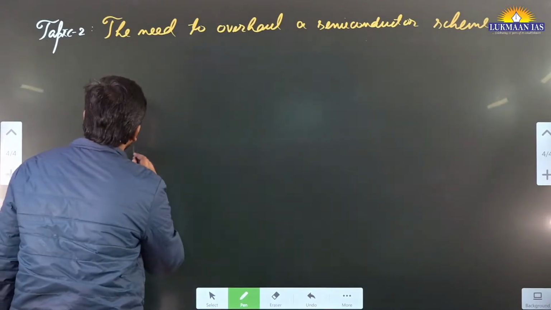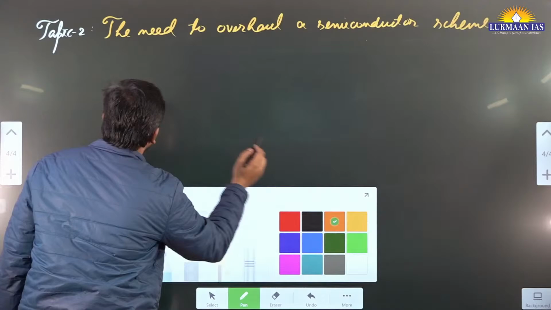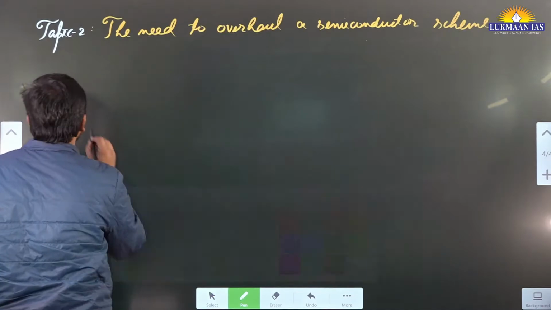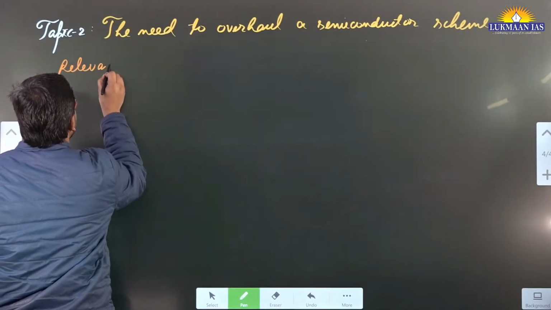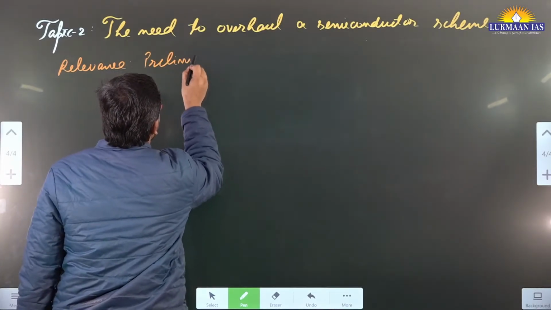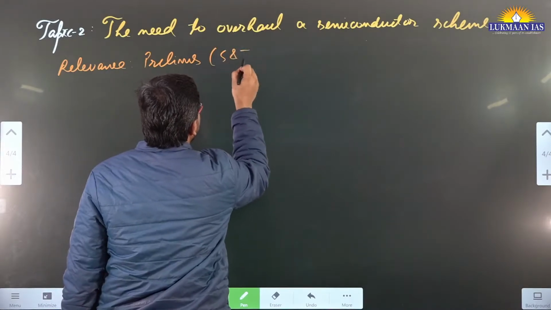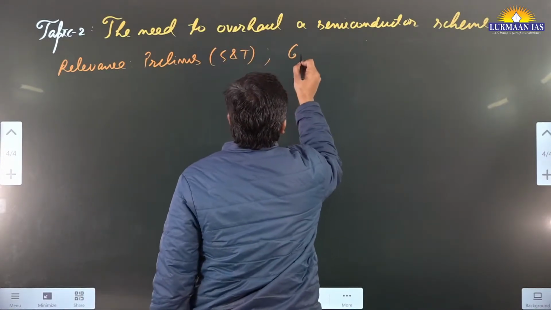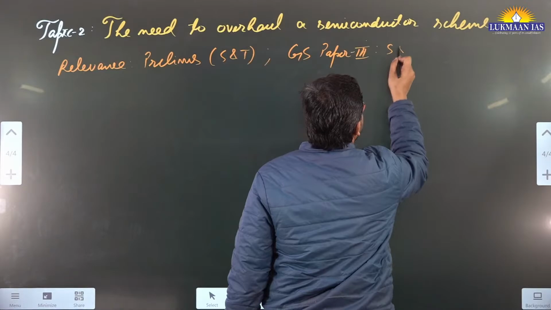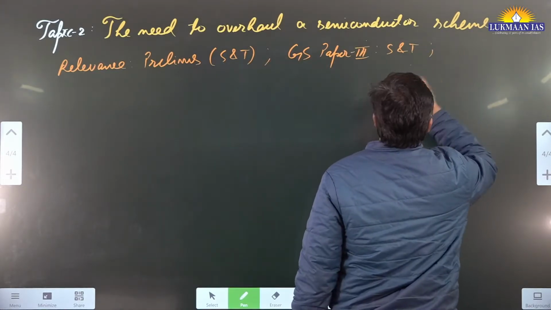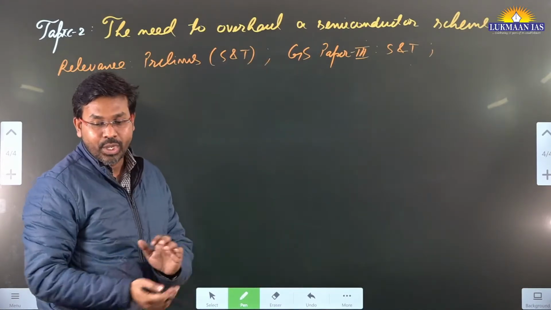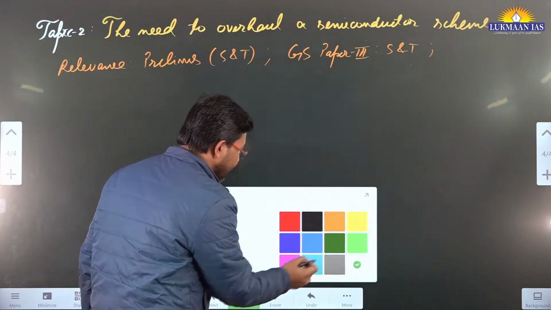So let us understand what a semiconductor is and why semiconductors are important. When we talk about the relevance of this particular article, why this article is important, this article is important for the prelims exam under the science and technology section. And this article is also important for the mains exam under GS paper 3, again under science and technology. Apart from this, it is also important under government schemes. So let us understand this topic, the need to overhaul a semiconductor scheme.